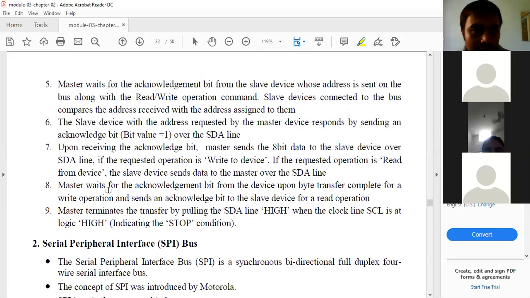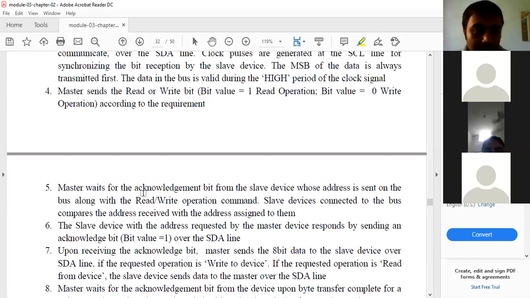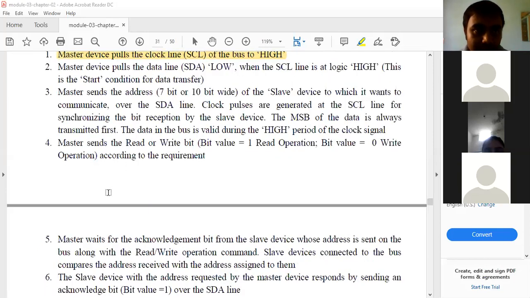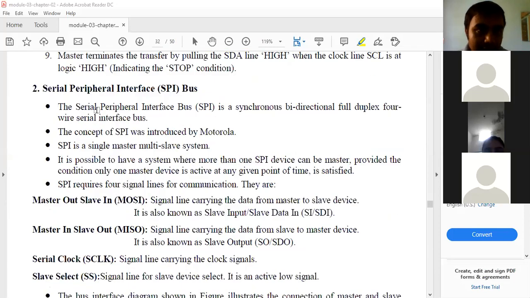Right? So this is about I squared C. Next, serial peripheral interface. So for today it is this much only. Next class is tomorrow at 12 p.m., and I will start with new concepts. Today by evening or night, I will send another program. Please go through that and please practice, right? Yes, thank you.